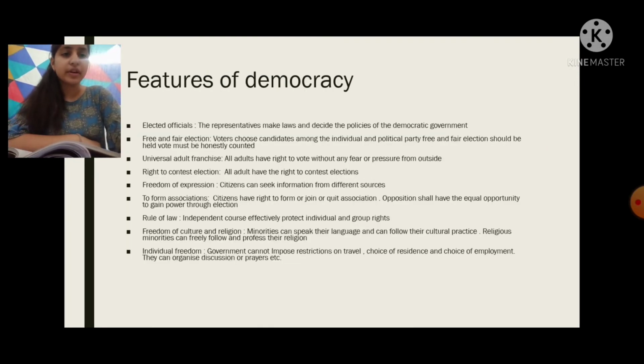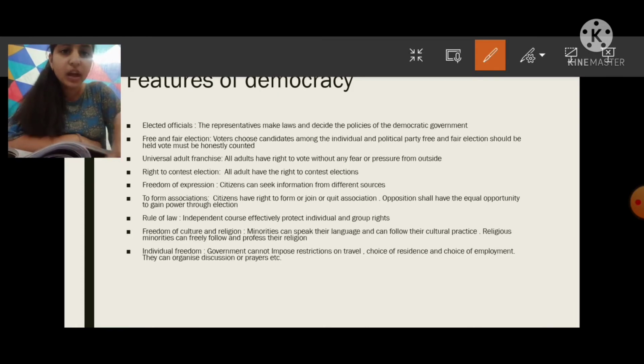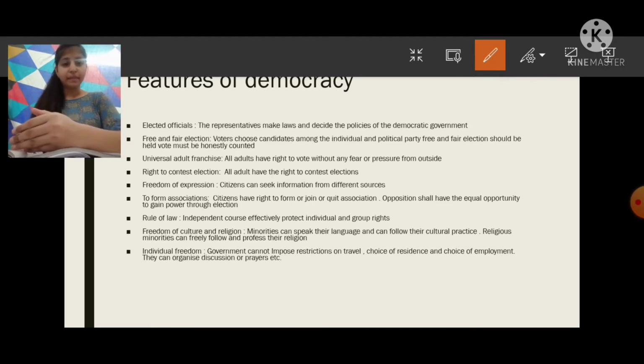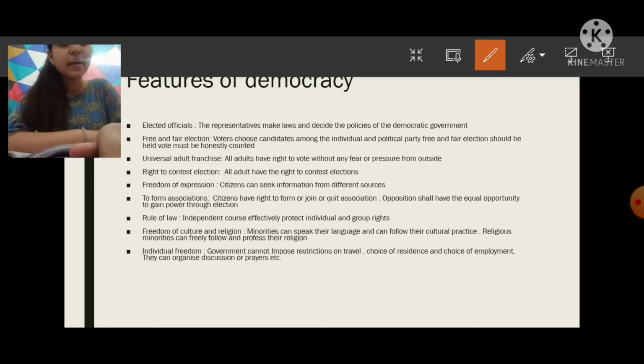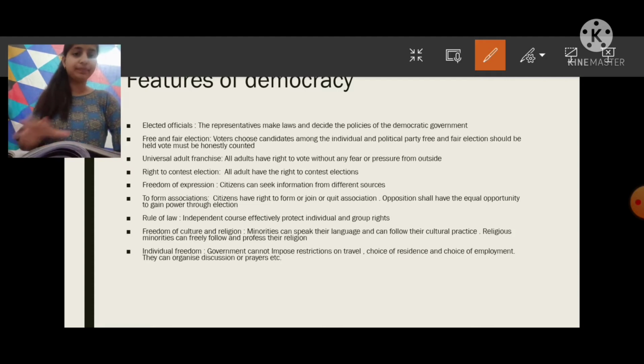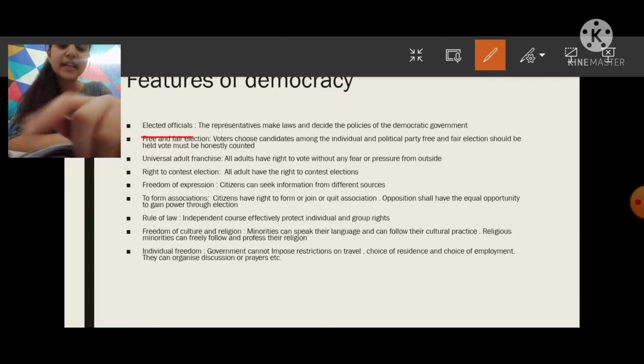Features of democracy. This is a very important part and we are going to start our chapter from here only. As you can see on the first page of 2.2, it is going to tell you the features of democracy, and I have just summarized those, with the examples I'll be showing you later. Okay, so the first one is elected officials, and the representatives make laws and decide the policies of the democratic government.